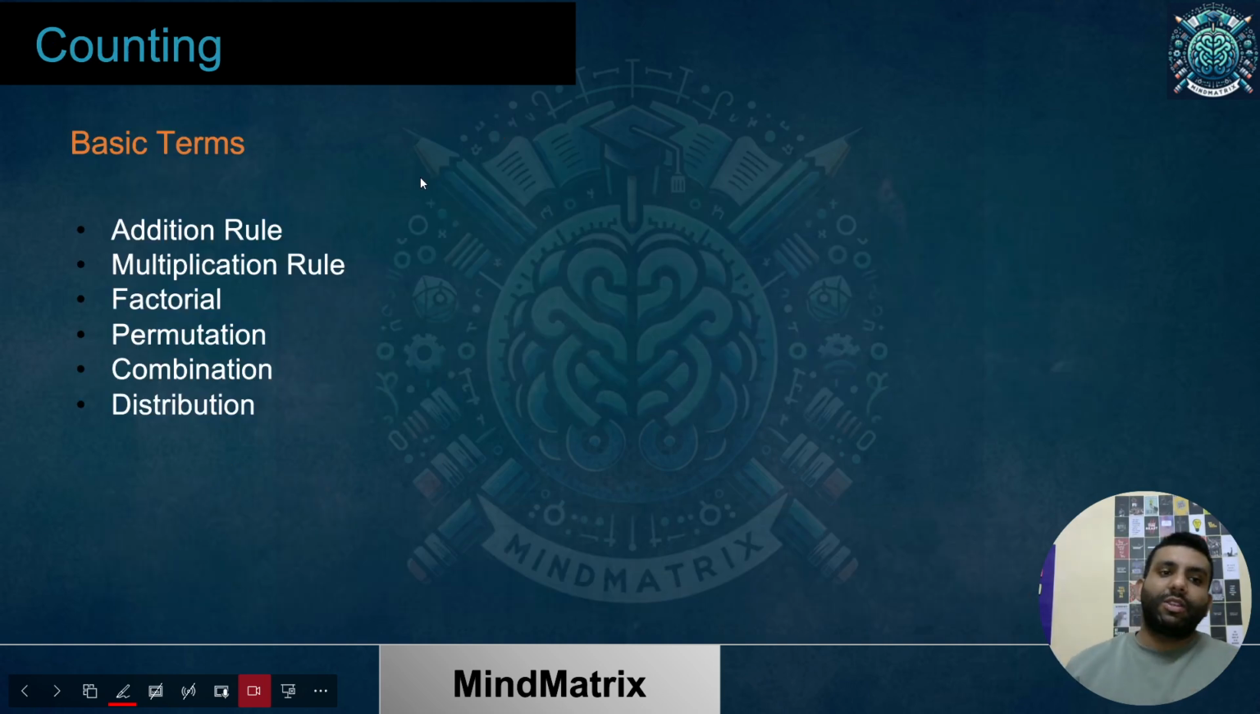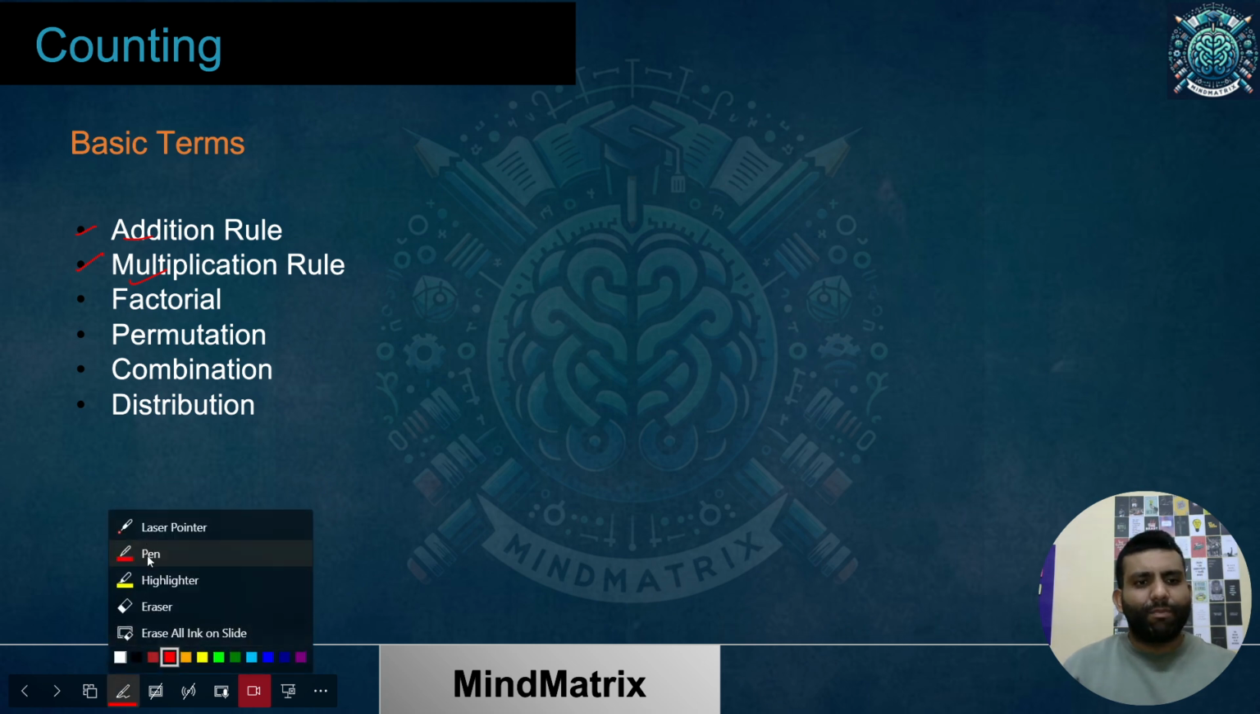So let's start with the basic terms. I won't be ending it over here. I'll be further discussing permutation, combination, and distribution. And this distribution doesn't mean probability distribution over here. It is simply distribution of objects I'm talking about. So let's talk about simple counting, and we'll be starting with the basic rules we have, the addition rule and the multiplication rule. Let's start with these only.